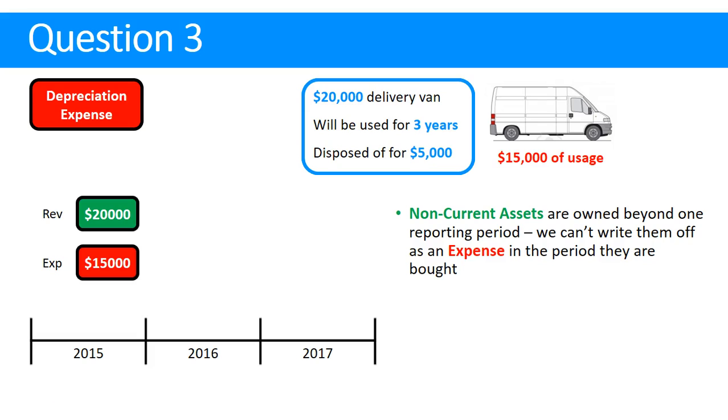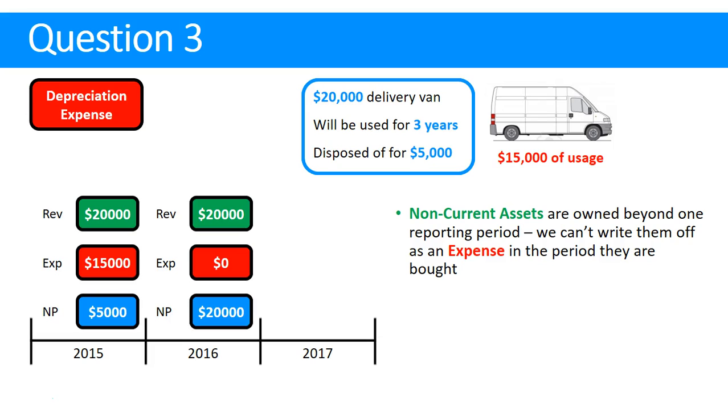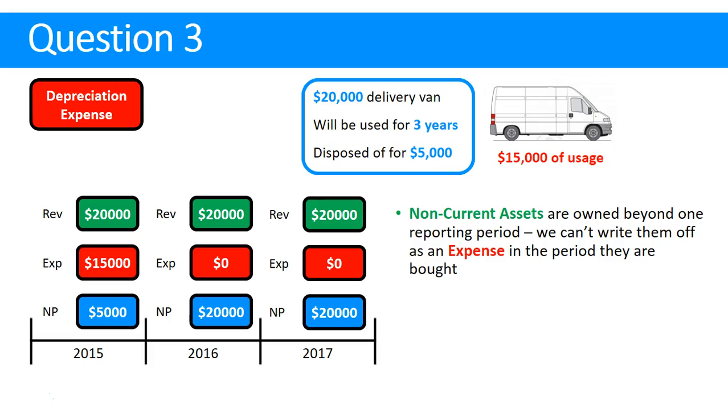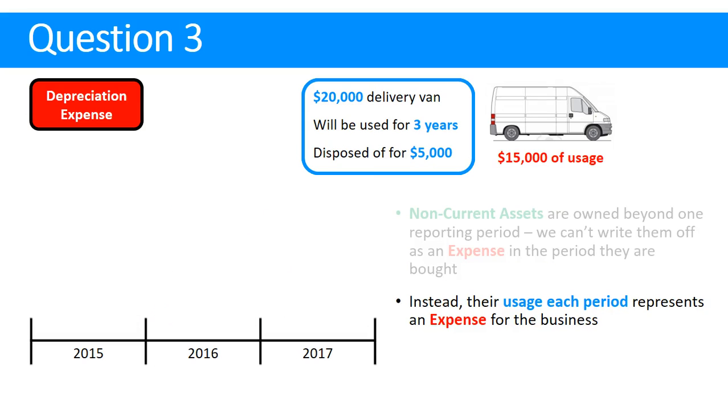The problem there is when we do our revenues and expenses to get our profit, we're going to end up with a very low profit in year 1. And then in year 2, we're actually not going to have an expense. We've already allocated all of the usage and economic benefits in the first year. So our actual net profit there will be much too high than it should be. Going forward into year 3, the same thing will happen. So that's what happens when we don't depreciate something. Clearly that's wrong.